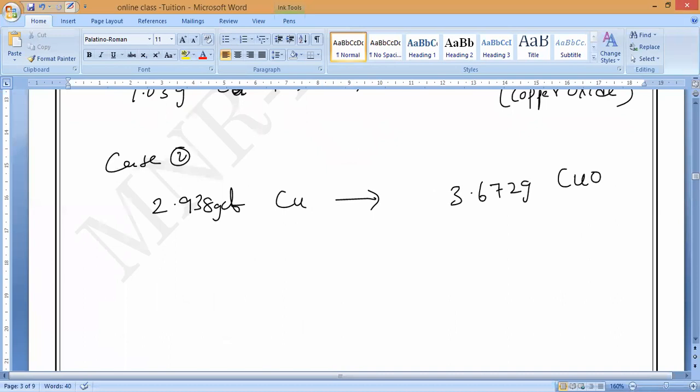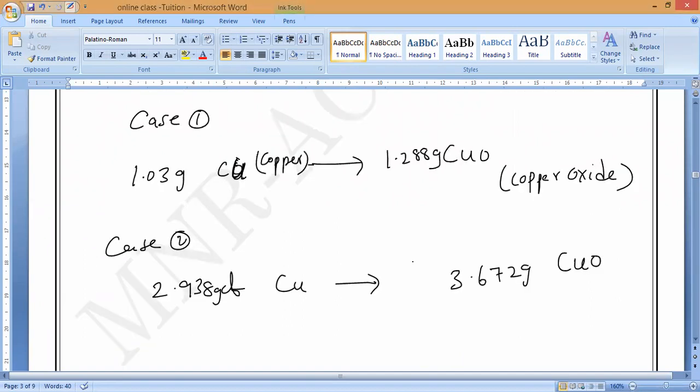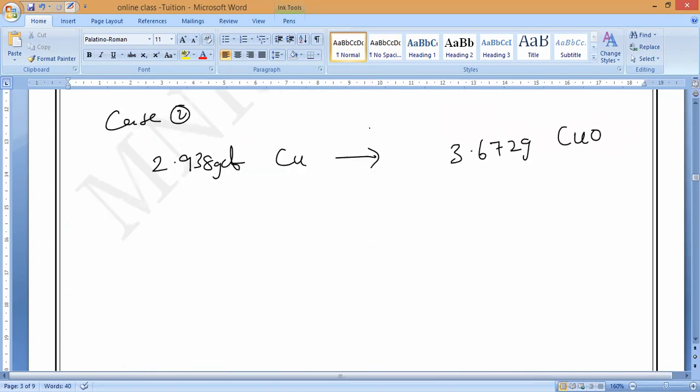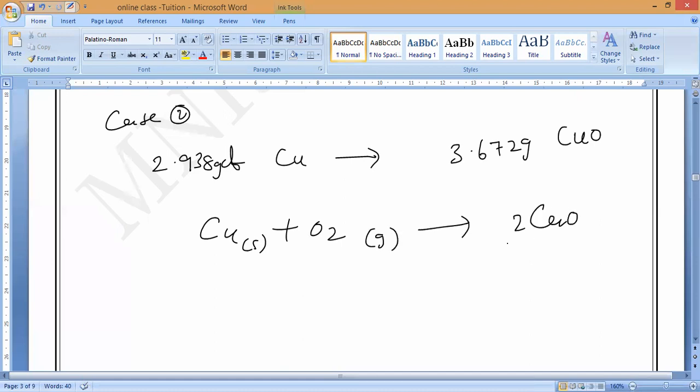So is it difficult or not? Let us check it. As we know, in the first case, mass of copper is equal to 1.03 grams. And the mass of copper oxide is 1.288 grams. So observe very carefully guys. Copper is reacting with oxygen. This is actually solid, this is actually gas. It will form copper oxide, which is also a black color solid.